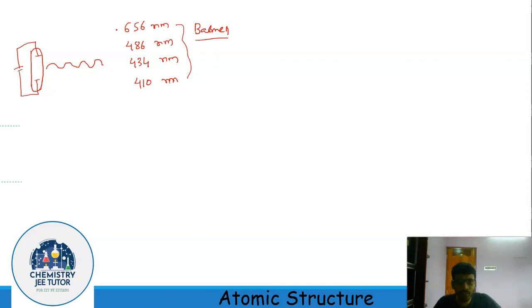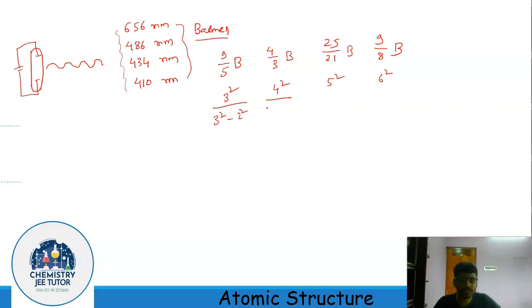He saw that he could arrange these wavelengths as fractions of one number b, and he found that these 4 wavelengths can be arranged this way: 9/5 b, 4/3 b, 25/21 b, and 9/8 b. The numerators can be represented as 3 square, 4 square, 5 square, and 6 square, and the denominators are like 3 square minus 2 square, 4 square minus 2 square, 5 square minus 2 square, 6 square minus 2 square.